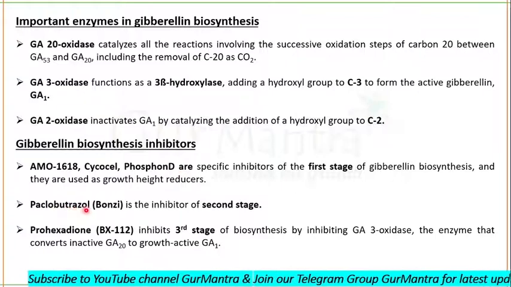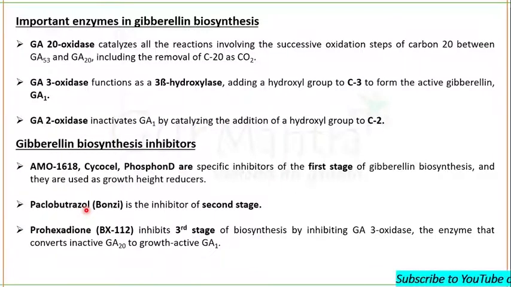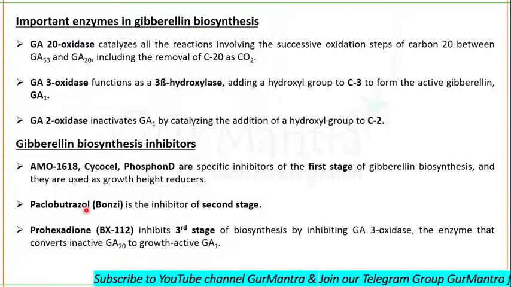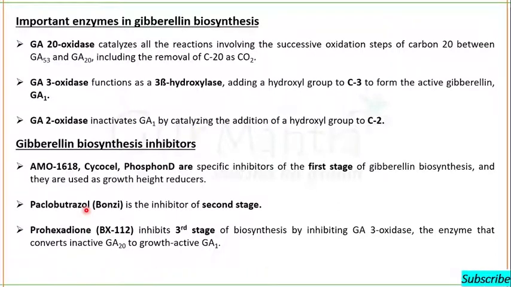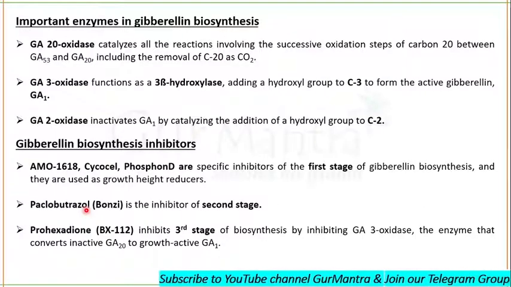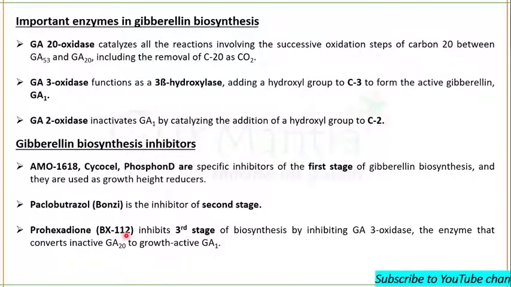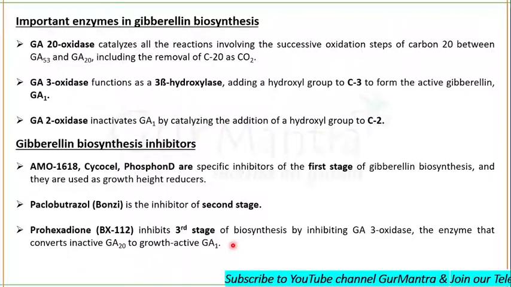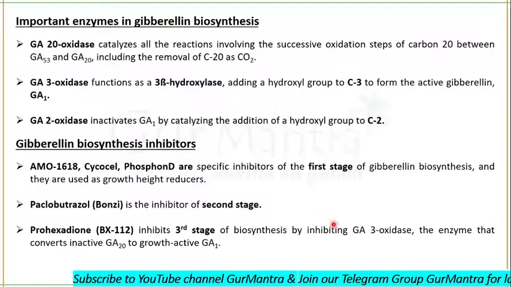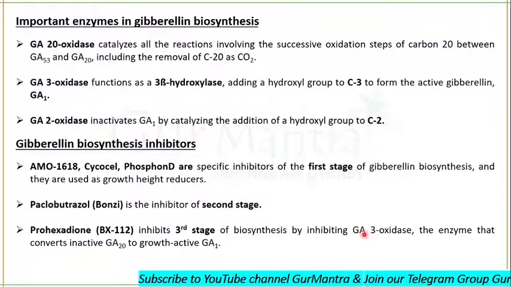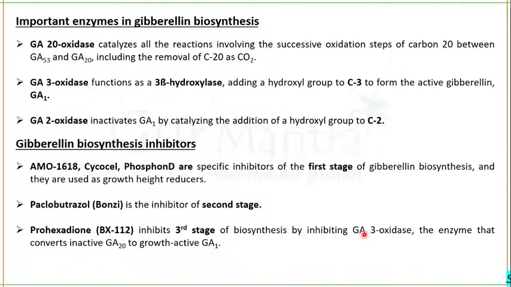While paclobutrazol, commercially known as Bonzi, is the inhibitor of the second stage. What happens in the second stage? Ent-kaurene is converted into gibberellic acid 12 in the endoplasmic reticulum. So paclobutrazol inhibits that stage of gibberellin biosynthesis. And next is prohexadione, BX-112. This inhibits the third stage of biosynthesis by inhibiting gibberellic acid 3 oxidase. This is the enzyme which is responsible for the conversion of gibberellic acid 20 into active gibberellic acid 1.